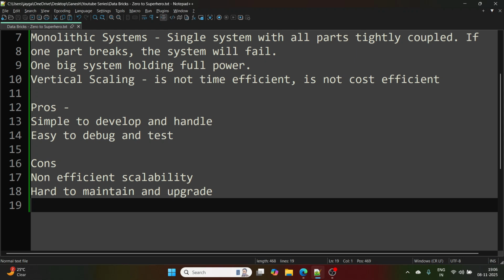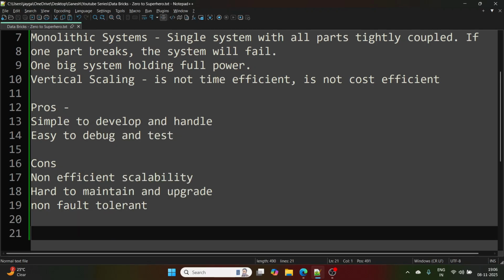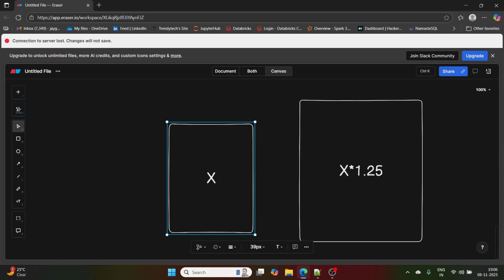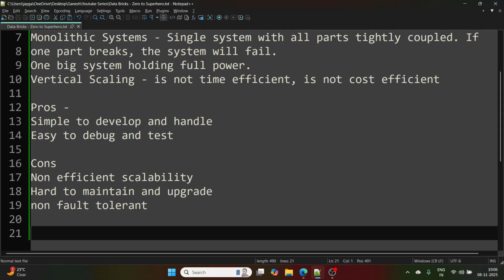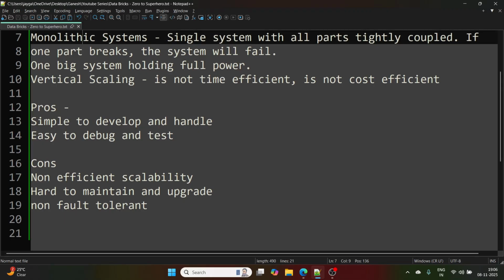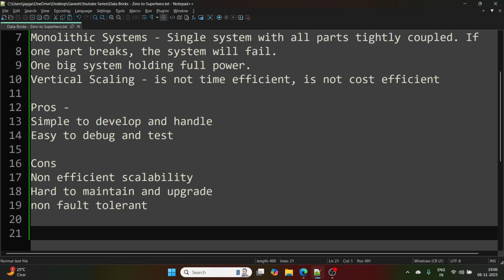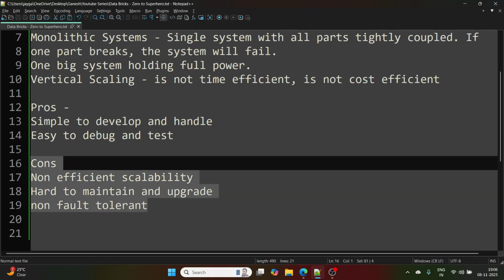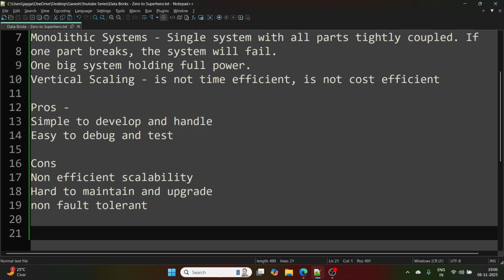And a very important thing: non fault tolerant. If there is some fault that comes to this system, your entire system is going to break, right? So the world started with, let's say, monolithic systems. They faced these issues, and now they found the solution.